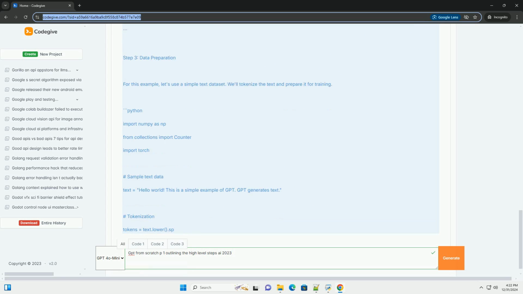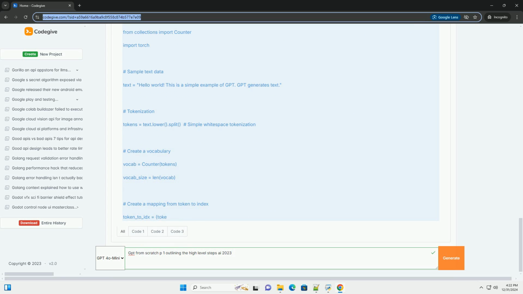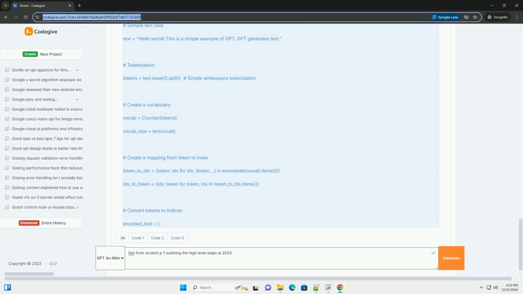Part 1, Overview of High-Level Steps. 1. Understanding the transformer architecture. Learn about the architecture of transformers, which includes self-attention mechanisms, feed-forward neural networks, and positional encoding. Familiarize yourself with the components of a transformer, encoder and decoder, although GPT primarily relies on the decoder stack. 2. Setting up the environment. Install necessary libraries, PyTorch, NumPy, and any other libraries for data handling and visualization.